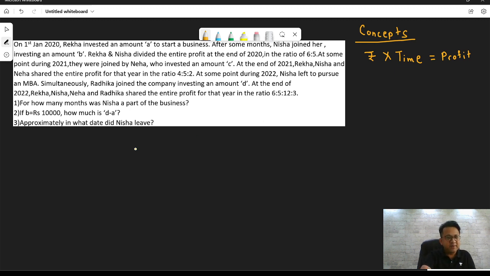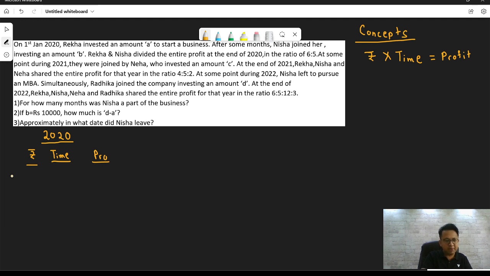Okay, let's get started. On 1st Jan 2020, so we are talking about the year 2020, correct? So in 2020, what happened? Rekha invested an amount A to start a business. So you know that there are only three variables in partnership. Money invested, let's call it rupees. What time period did you invest for? Let's call it time. And then you will have the profit.